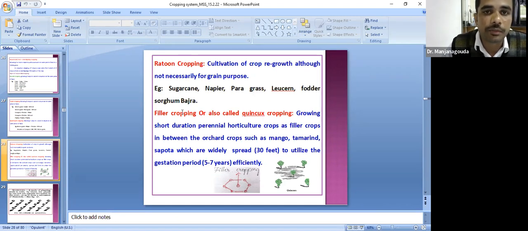Ratoon cropping, that is cultivation of crop regrowth, although it is not necessarily for the grain. Say for example in sorghum, napier, bajra, lucerne, fodder sorghum, etc. And another one is filler cropping and pincus cropping, that is growing of short duration perennial horticulture crops as a filler cropping between the orchard crops.